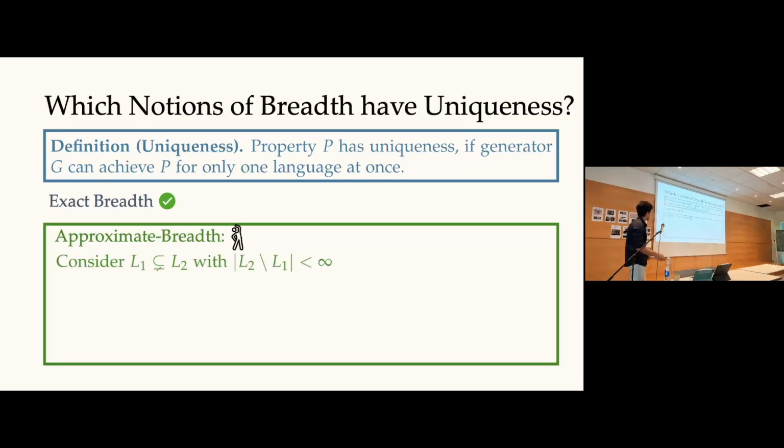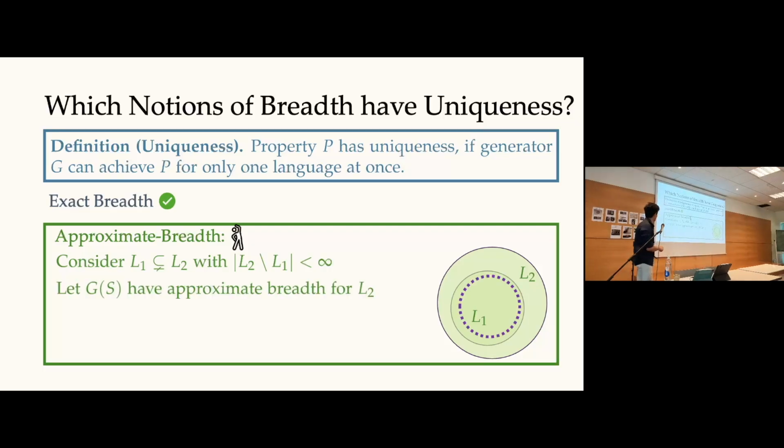What about approximate breadth? And here's a wrong proof that approximate breadth does not have uniqueness, but here's a wrong proof of the same statement. So we imagine two languages, one a subset of the other, and they differ in finitely many elements. Suppose we have a generator that achieves approximate breadth for L2. So it looks like this. And now, because it has breadth for L2, this region here is finite. But its difference from L1 then is smaller, so it must also be finite. Okay, so this purple set gets approximate breadth for L1. It's only missing finitely many elements for L1.